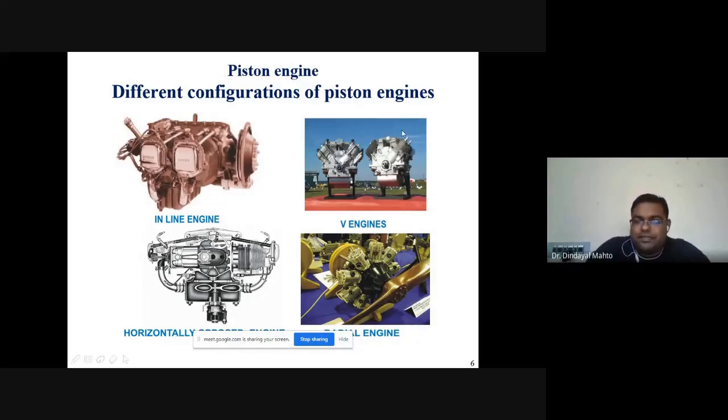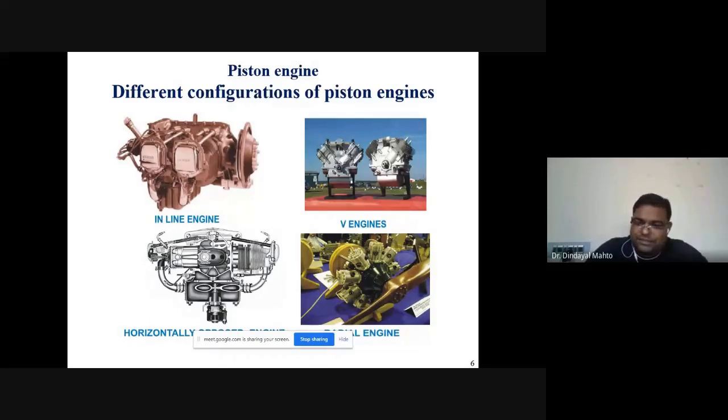The top right corner is the V type of engine, where pistons are arranged in the shape of a V, and the bottom corner is a radial engine, where we can arrange all the pistons around the circumference of a circle. From the pictorial view, we see that this is a 9-cylinder radial engine.